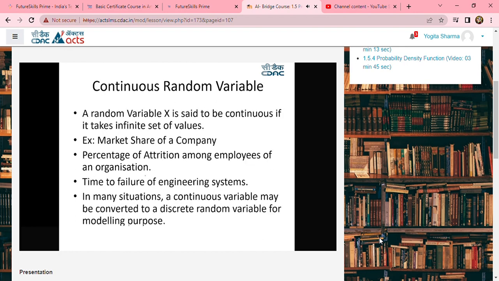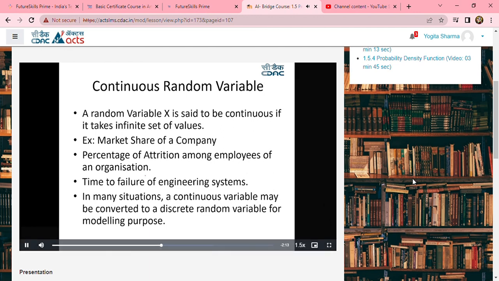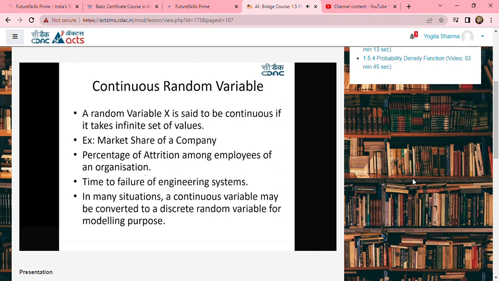Now, having understood discrete random variables, let us understand continuous random variables. A random variable X is said to be continuous if it takes an infinite set of values. That means there is no finite set of values here. Earlier, in the discrete random variable, whether a customer will churn or will not churn, you had exactly 2 cases for the outcome variable. Whereas in the continuous random variable, you will not see that.